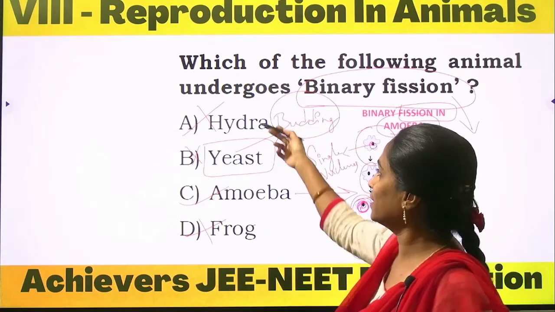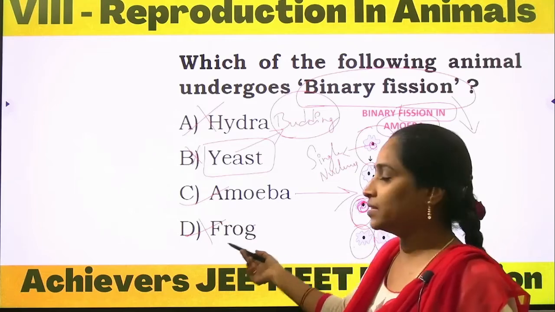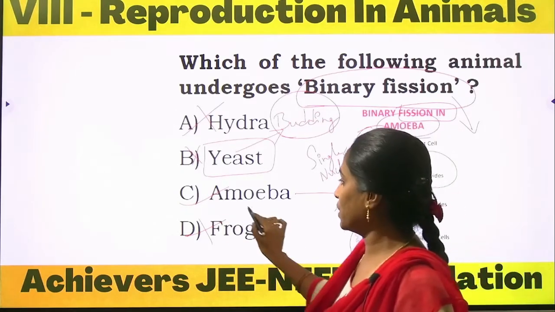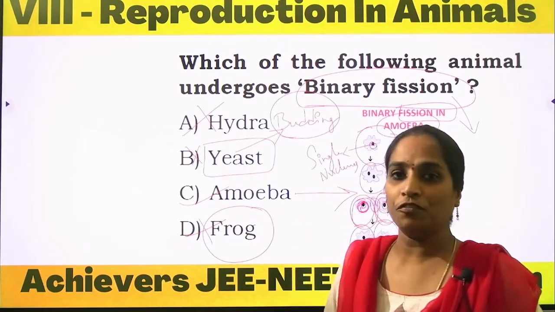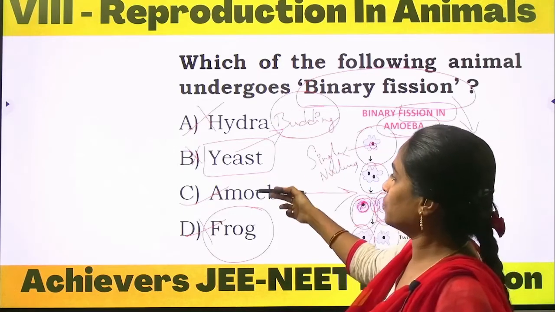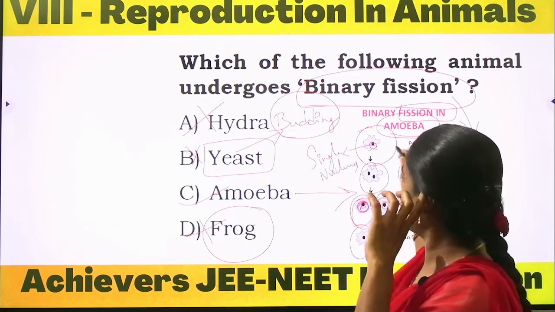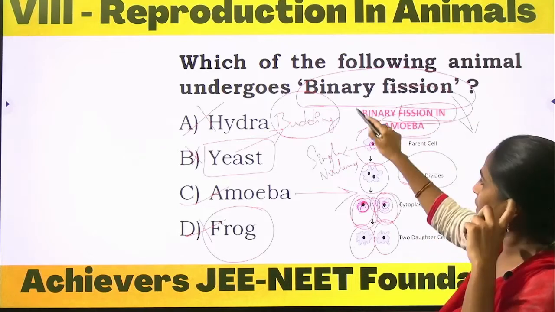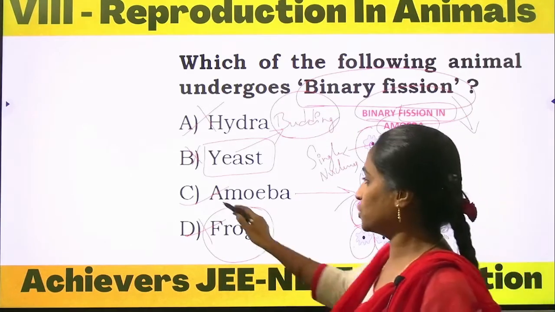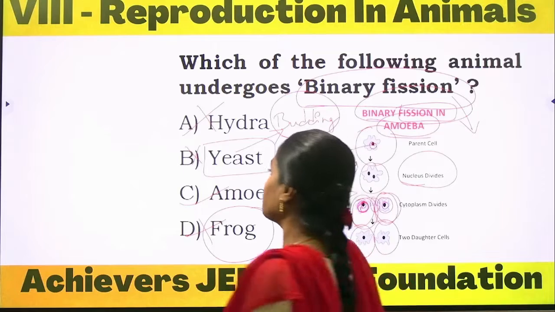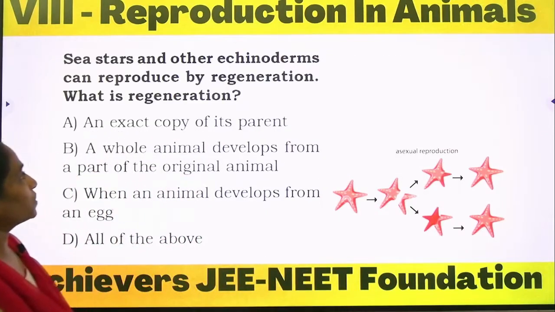Okay, so these are the invertebrates and this is the vertebrate. So here we can observe the sexual mode of reproduction, and here we can observe one mode of asexual reproduction, called binary fission, right? The correct option is amoeba. Next, what is the next question?